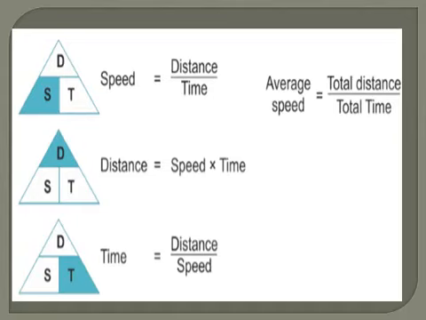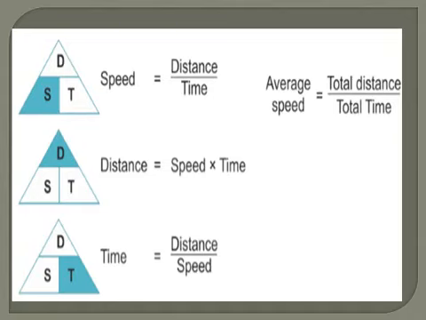So this is a triangular formula which, when you remember, you can recall all the formulas whenever you are doing problems. So this is what is called the speed triangle formula. And on the right you find average speed. If you are asked to calculate average speed, then take the total distance divided by the total time.